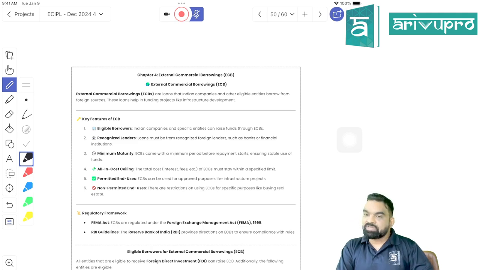A loan that has been taken up by an Indian person from outside India will be treated as external borrowing, and it will be treated as external commercial borrowing if it has been taken for commercial purpose. If I am taking an education loan or a home loan from overseas, will it be classified as an ECB? No, right? It will be external personal borrowing.